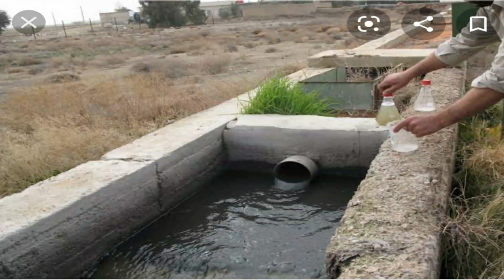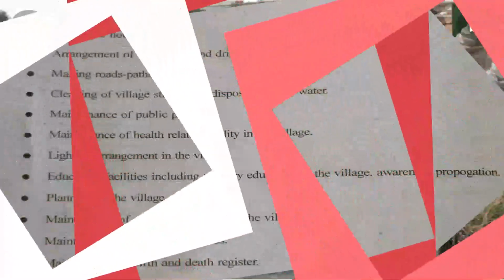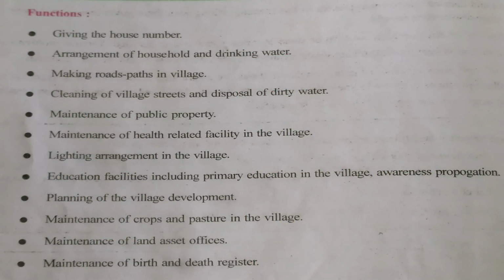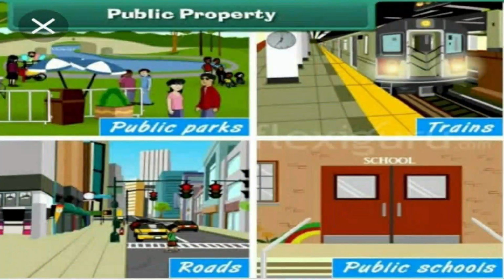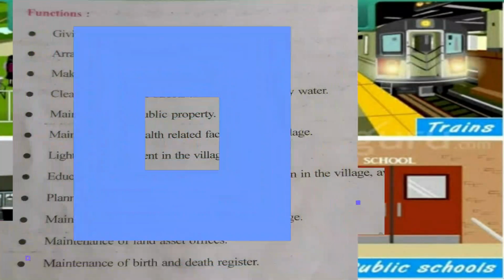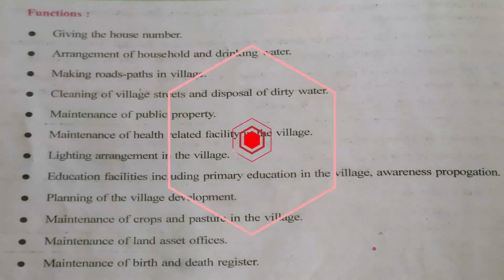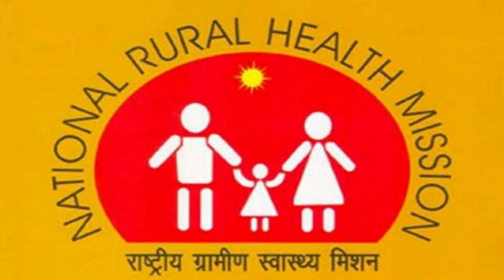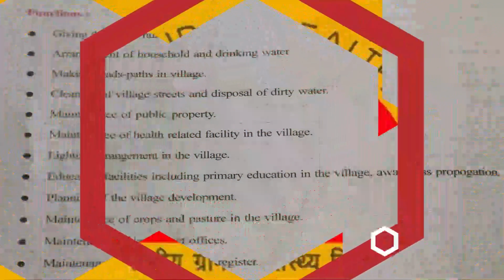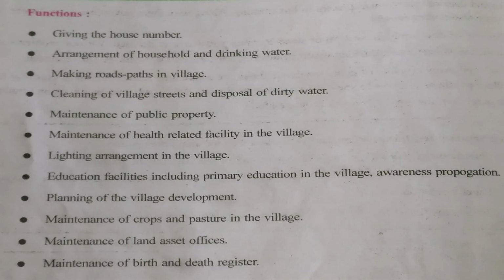And the drainage. Then maintenance of public property. In every village, whatever public property is provided by the Gram Panchayat should be maintained. Maintenance of health related facility in the village so that diseases don't spread out. Contagious diseases should be stopped. So they maintain proper health related facilities. They open small dispensaries or hospitals for health related systems. Then lighting arrangement in the village. Proper lighting system is also arranged by the Gram Panchayat.